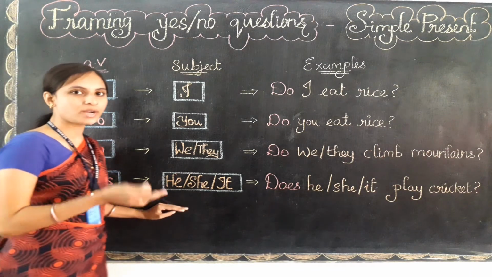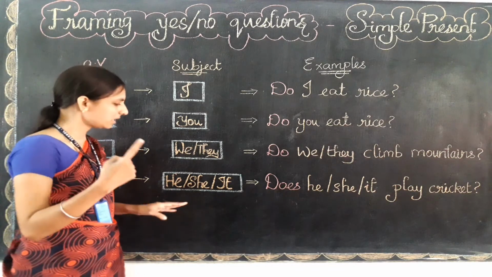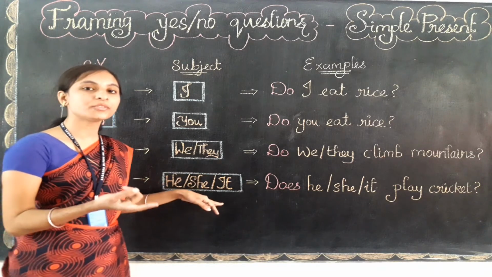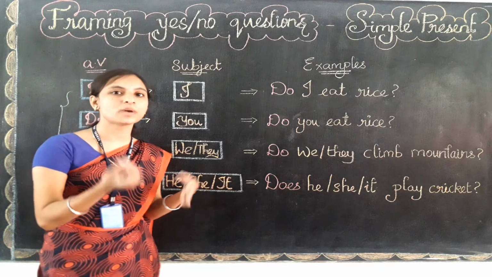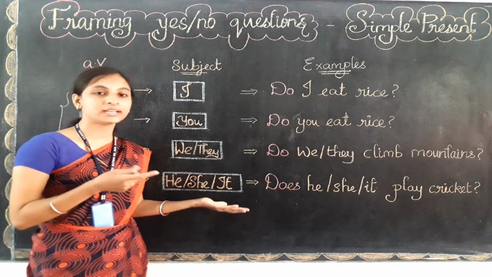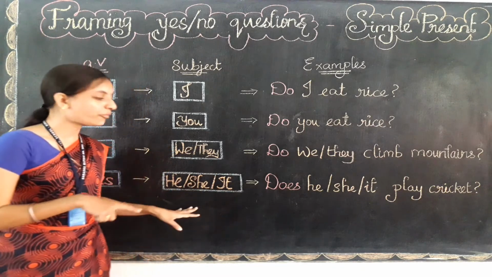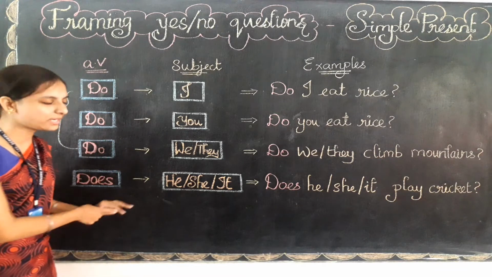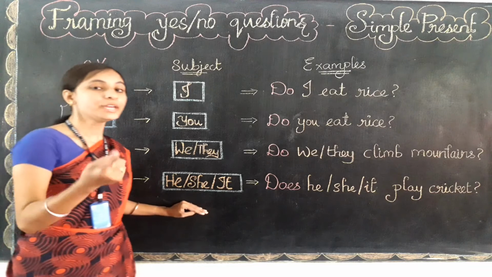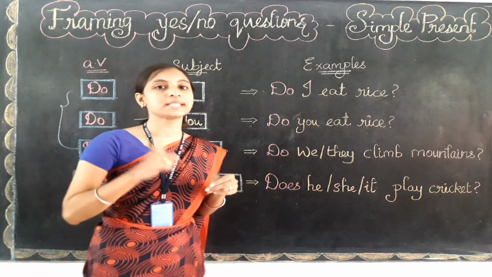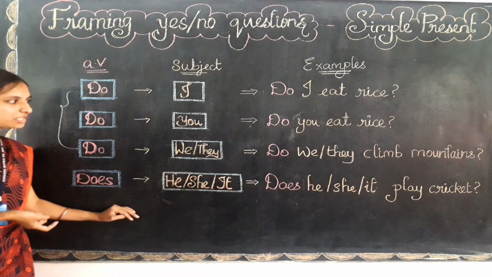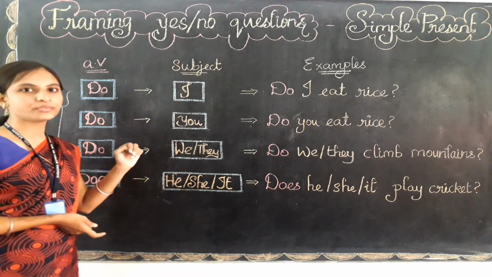So he means what? Avan, refers to one person. She, it's referred to a girl, one girl, she, aval. It refers to one thing or one animal or one place, right? So for those subjects we can use does only. We need to use does only to this subject. And also when we are talking about the single person names, there also we can use does. Clear, children?